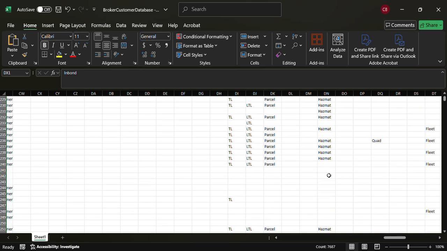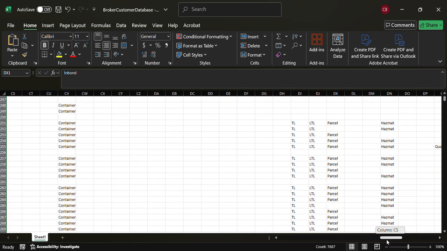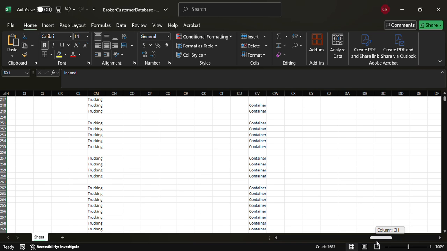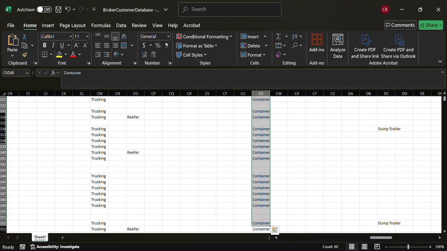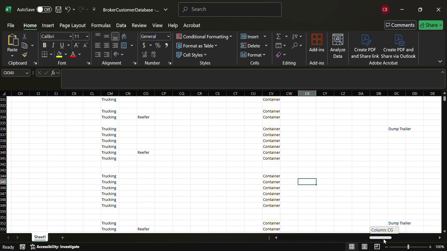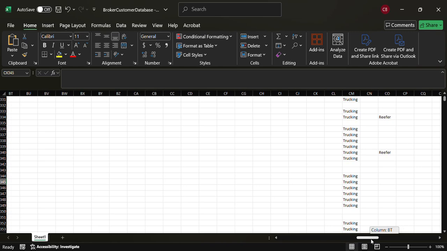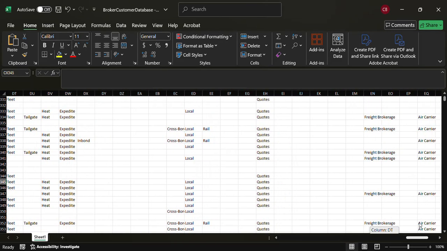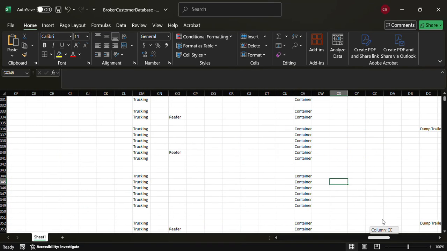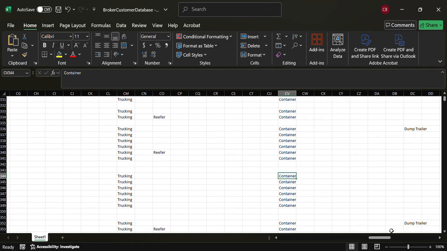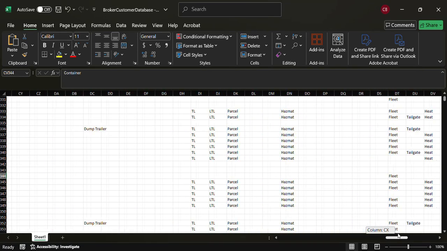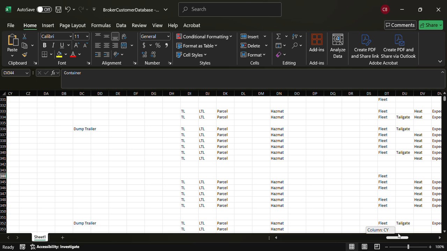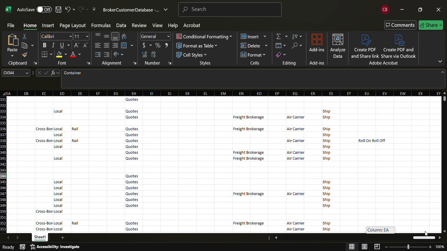I don't believe this one is accurate. Parcel may be accurate, but container definitely is not. It's because of the way my program worked when it was scraping details from these companies' websites. Sometimes the word container is used in the code, so that's why it doesn't come out properly. Anyways, that's basically it.